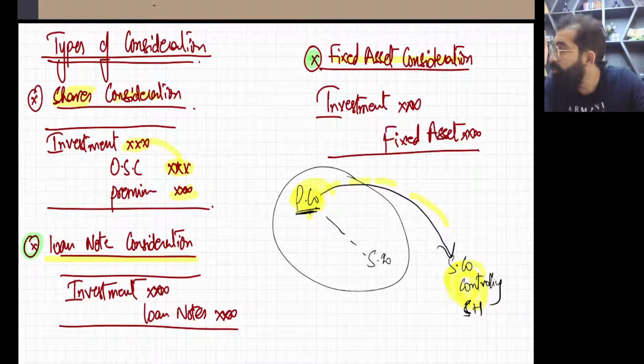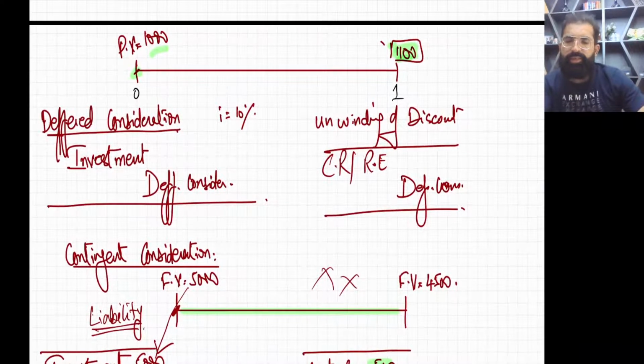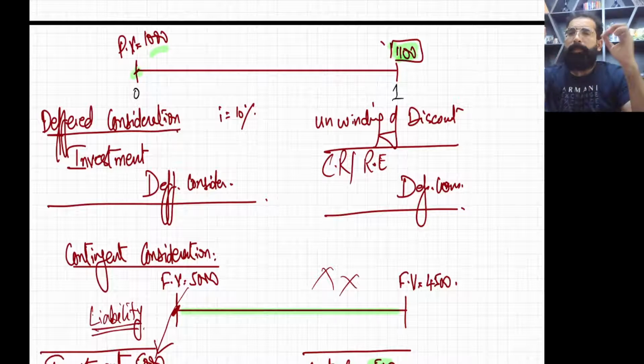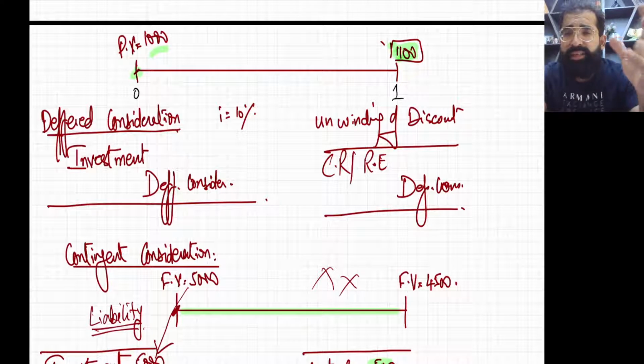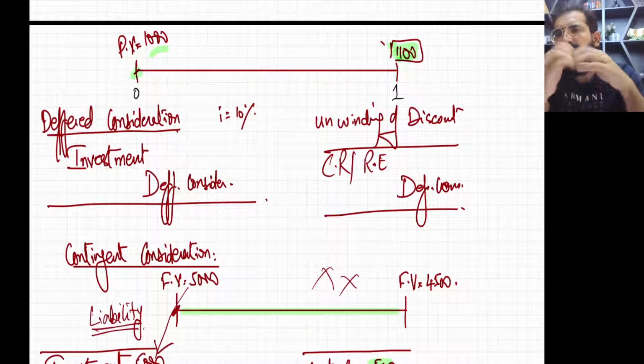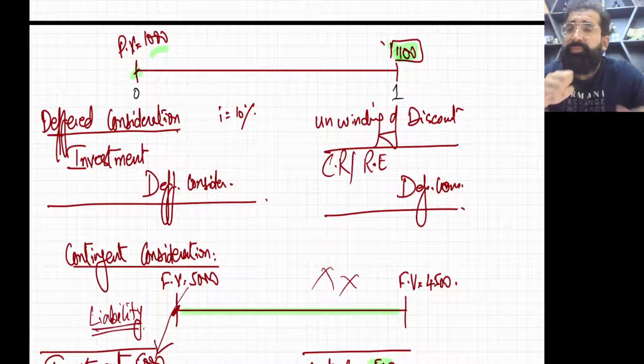Now the next thing is deferred consideration. What is deferred consideration? Parent company, please students, be active. The parent company is buying shares from S company shareholders, and in return the parent company is giving an unconditional promise to them that we'll pay you after 1 year or 2 years.